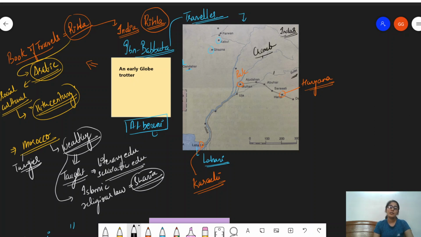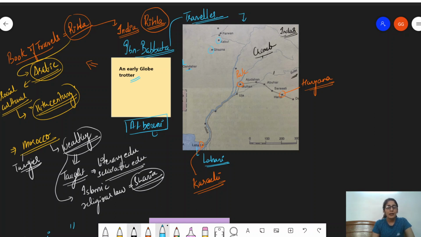So the names of the rivers are extremely important. And from this, you also understand that, when you see he's starting from Morocco, Morocco is the west of all of these places, right? So he's extensively traveling to all these places, and we'll talk about how extensively he traveled in a detailed manner. But I hope this picture is helping you understand that he was an early globe trotter, in the sense that he extensively traveled.